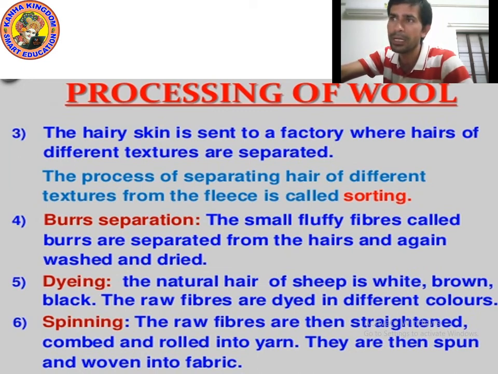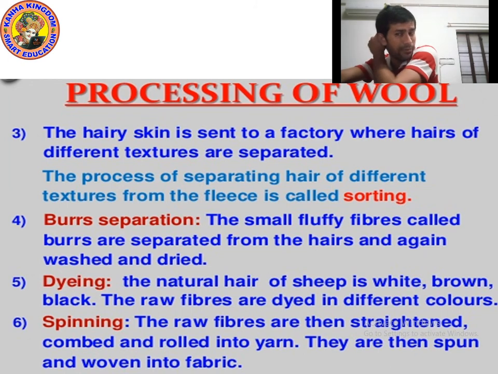Then they are spun and woven into fabric. And at last we get fabric by the spinning process.